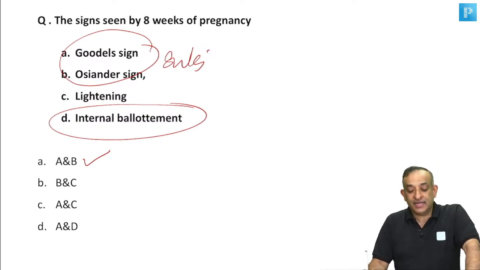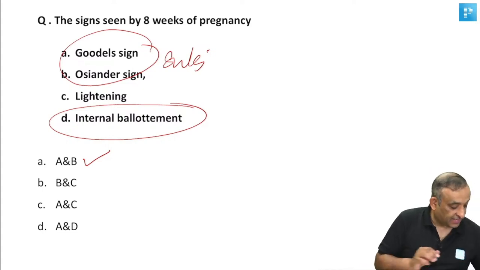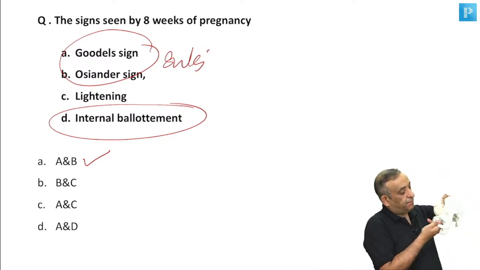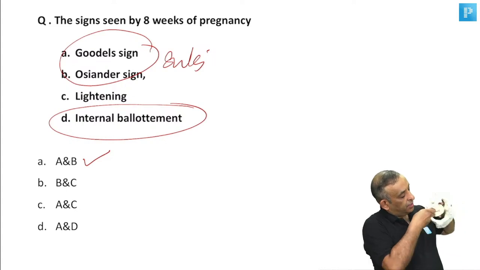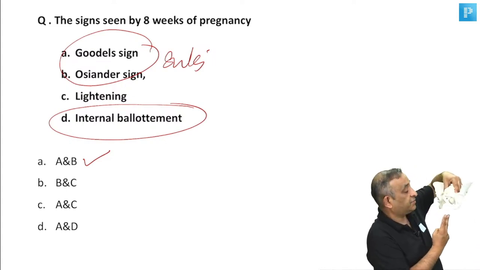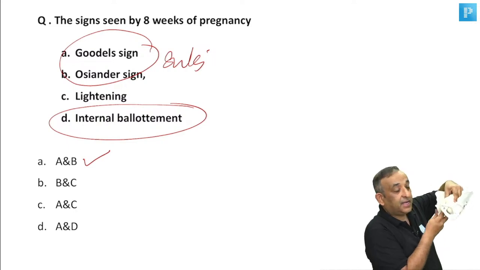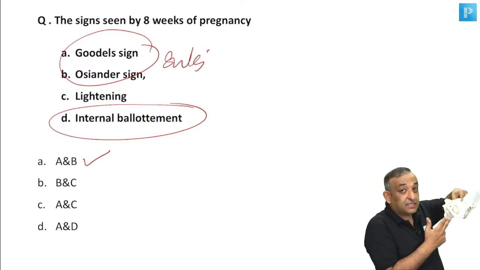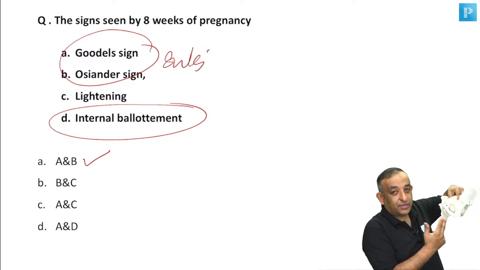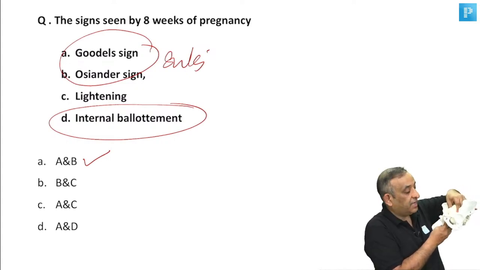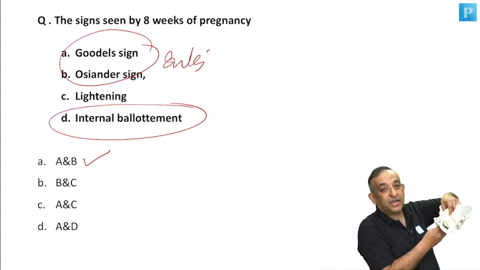Internal ballotment is when you have the fetal head like this, if this is the pelvis and the head is ballotable, you can do a per-vaginal examination. With the per-vaginal examination, you hit the head of the baby, it goes up and it comes back. So through the cervix, not in the cervix, from outside of the cervix. Don't try to open the cervix with your fingers. Just tap the head. The head will go up and come and hit back on your fingers.